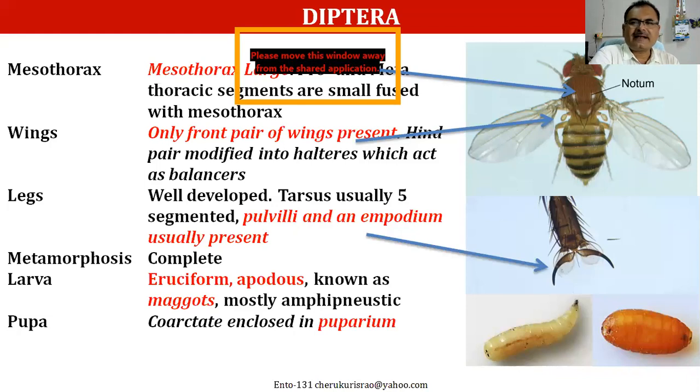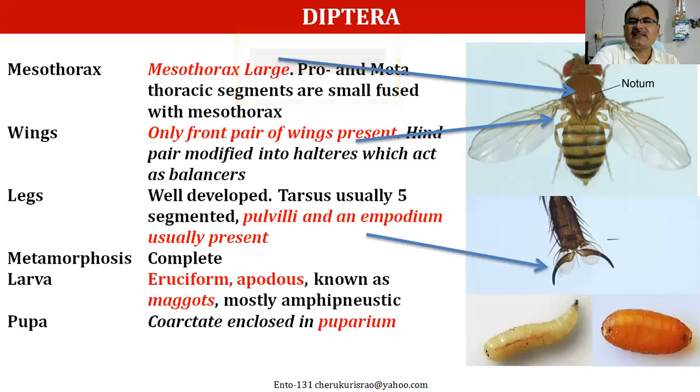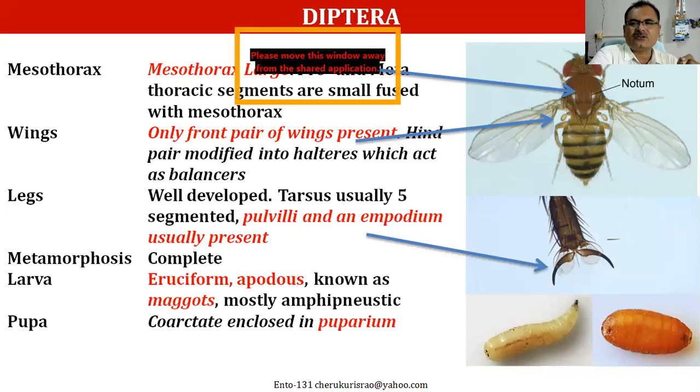And we should never forget that we call them Diptera because they have only two wings, only one pair of wings. Only the front pair of wings is present, whereas the hind pair of wings is modified into small rudimentary structures called halteres. These halteres are useful as a balancer and also a gyroscopic organ, for balancing during flight.